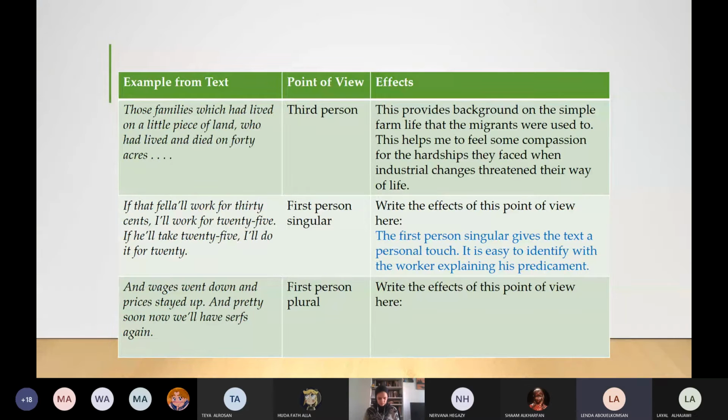And wages went down and prices stayed up, and pretty soon now we'll have serfs again. First person plural. So what is the effect of it? Why did he use the first person plural point of view? Who are talking here?